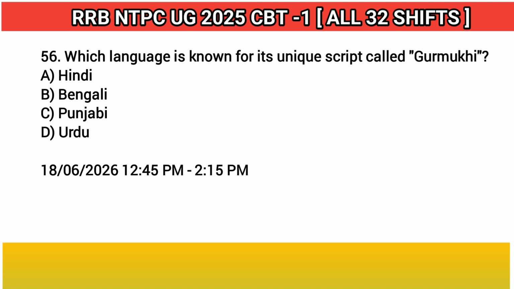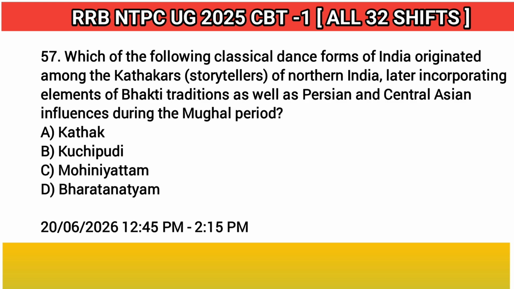56. Which language is known for its unique script called Gurmukhi? Answer: C. Punjabi. 57. Which of the following classical dance forms of India originated among the Kathakars, storytellers of northern India, later incorporating elements of Bhakti traditions as well as Persian and Central Asian influences during the Mughal period? Answer: A. Kathak.